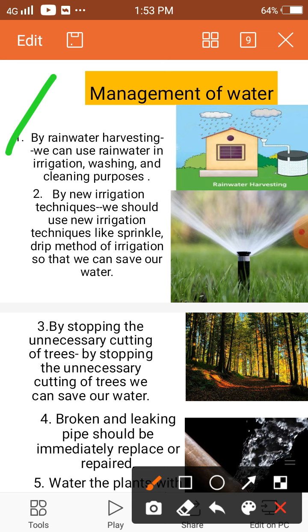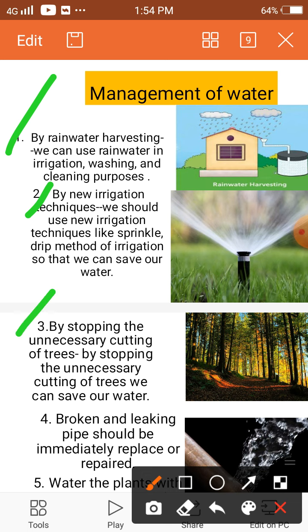Second is new irrigation techniques. As we all know, in the irrigation process a lot of water is consumed. So today we need some new techniques by which we can save a lot of water. We should use techniques like the sprinkler and drip method of irrigation, so that we can save a lot of water.